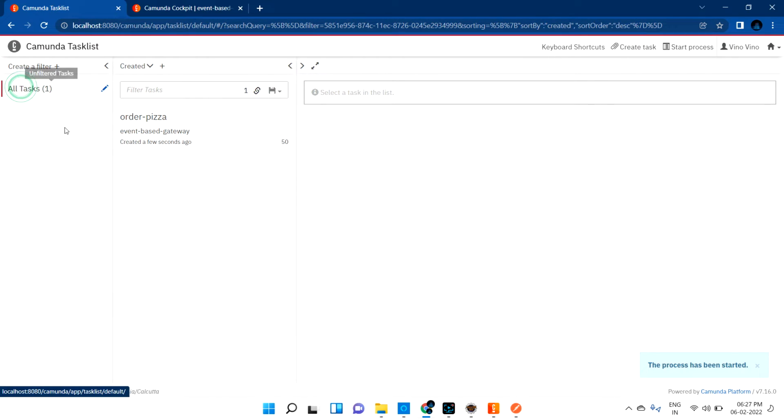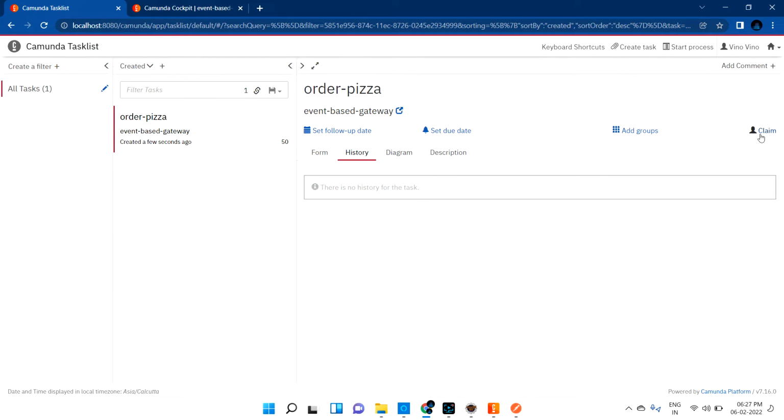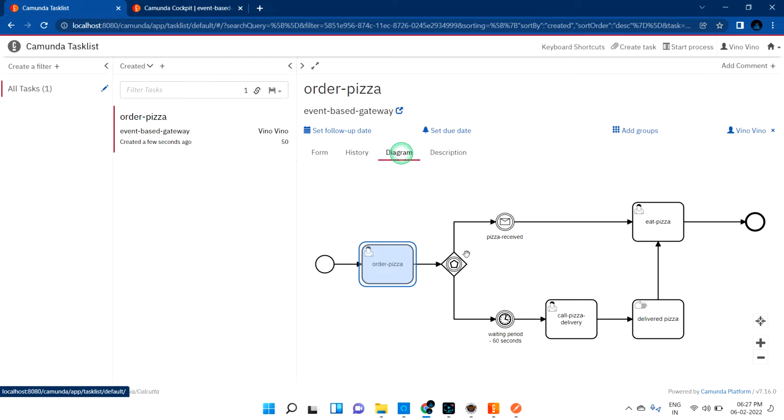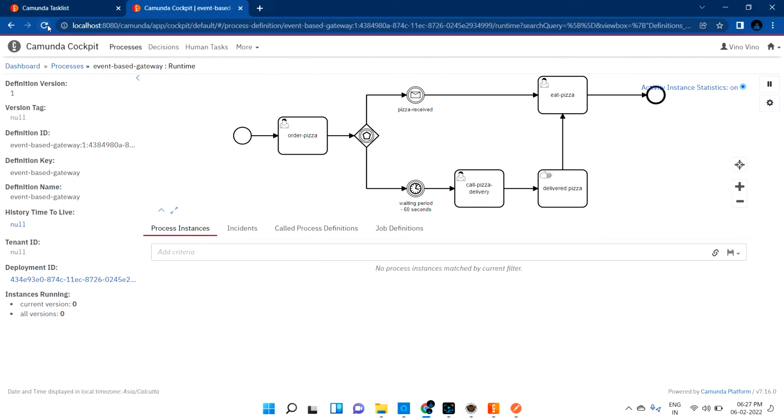So you can see here you got an activity, which is orders pizza. Let me complete this. Once I complete that, you can go and check that it is complete. It is event based, so it is waiting for some event, correct? I'm not saying I received it or not, so the received event is not happening.